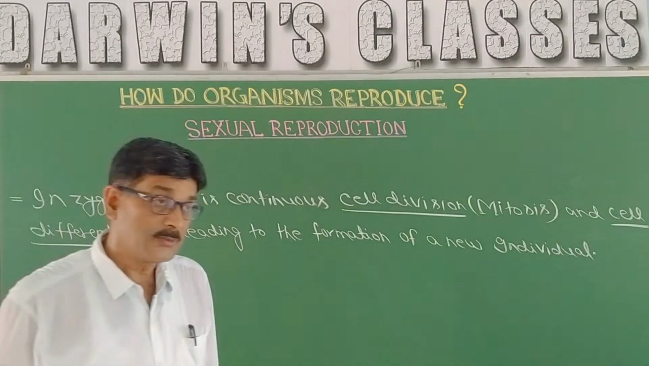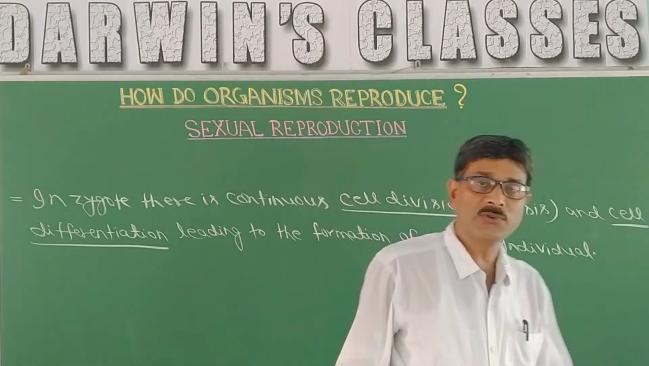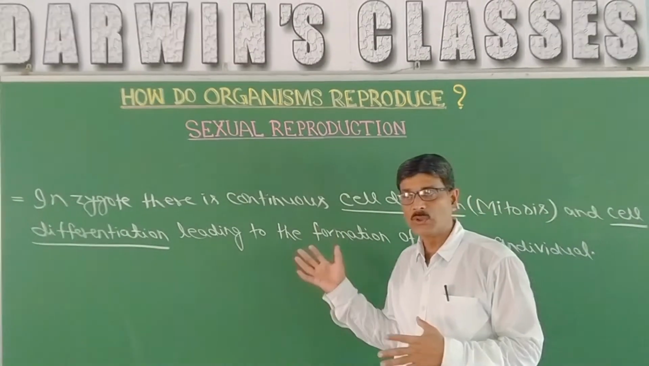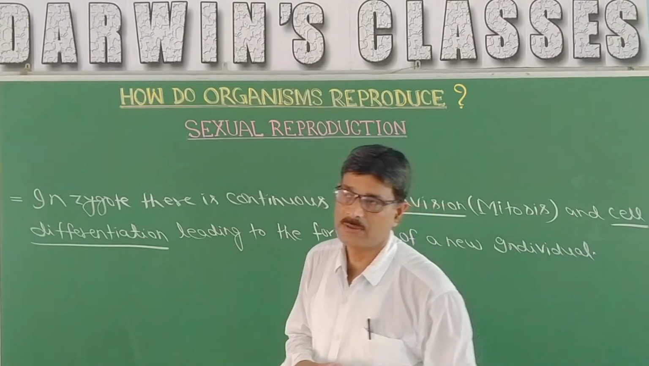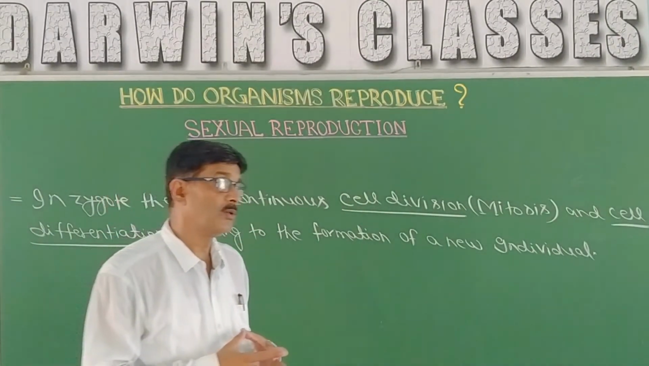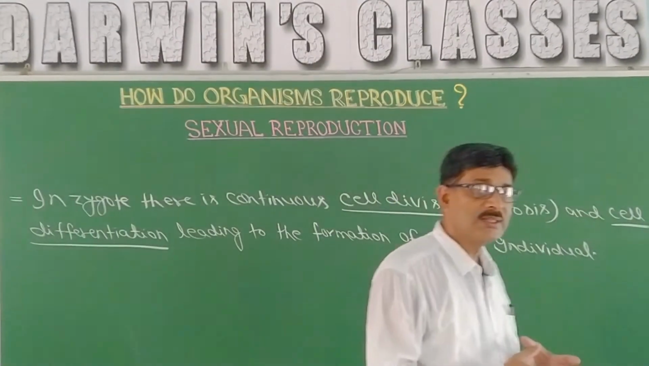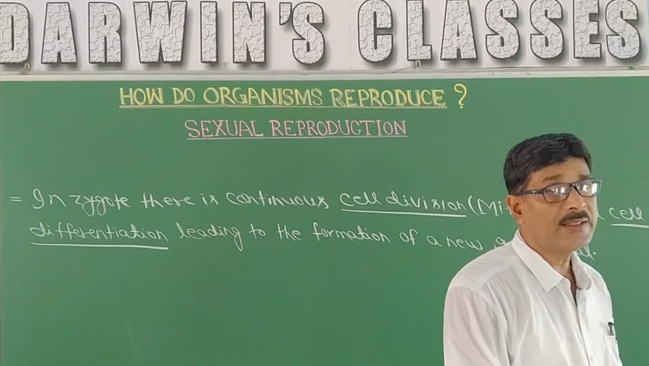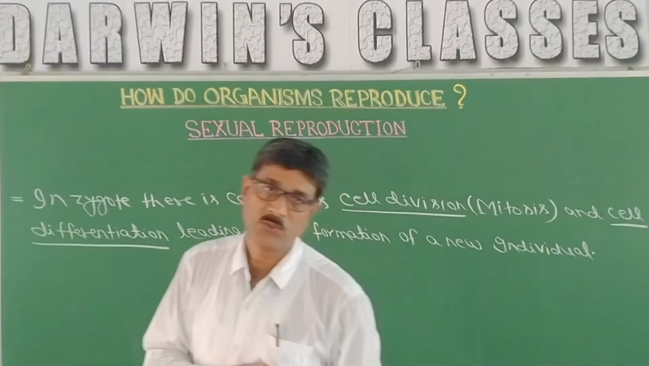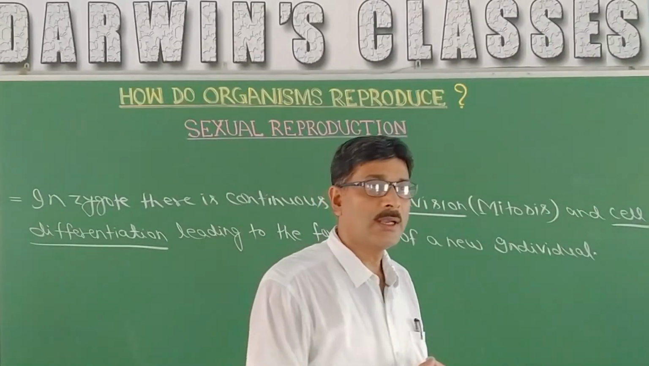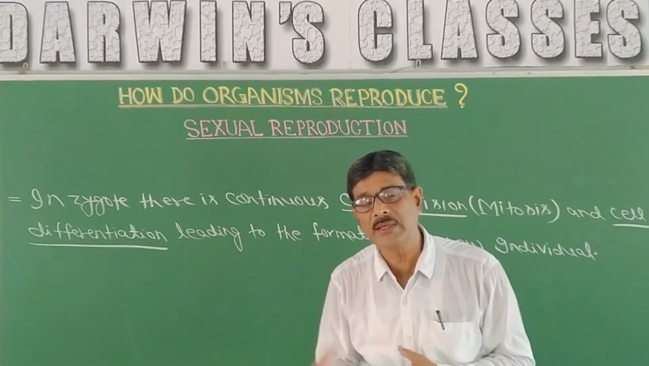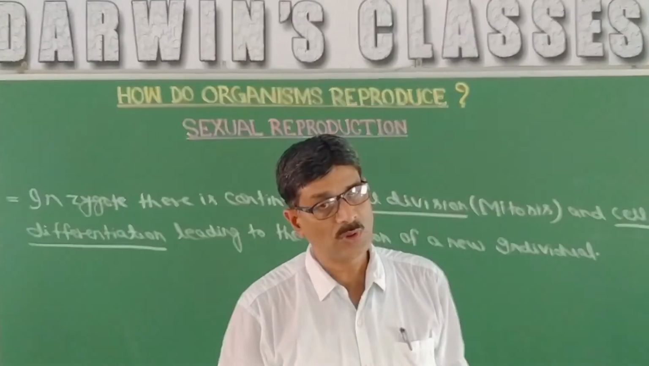Now the question arises, when asexual mode of reproduction is very easy and simple, and sexual mode of reproduction is a complex process, then why is there need of sexual mode of reproduction, or why is sexual reproduction advantageous compared to asexual reproduction? So in our next class we will discuss why sexual mode of reproduction is advantageous or better than the asexual mode of reproduction.